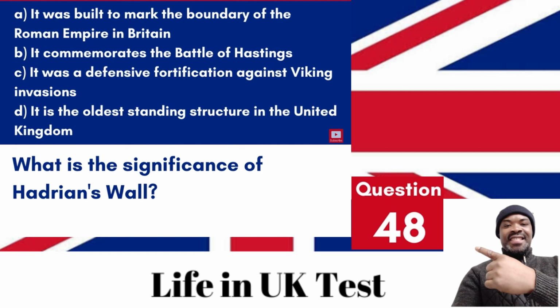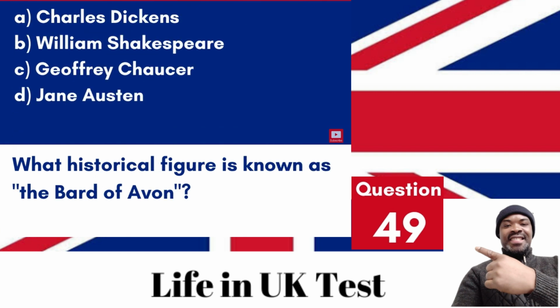Answer. A. It was built to mark the boundary of the Roman Empire in Britain. Hadrian's Wall was constructed under the reign of Emperor Hadrian to signify the northern limit of Roman Britain and to act as a defensive fortification. Question 49. What historical figure is known as the Bard of Avon?